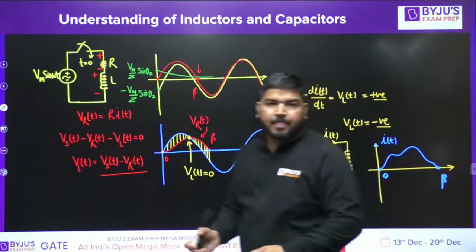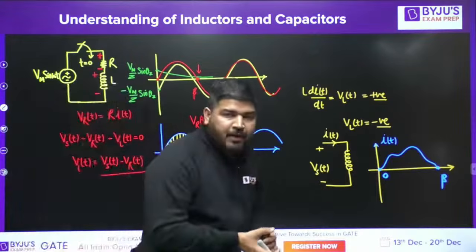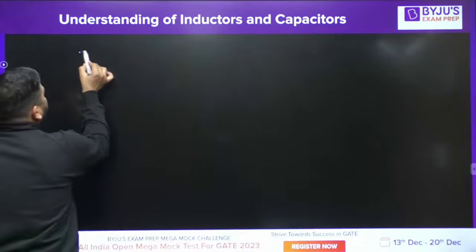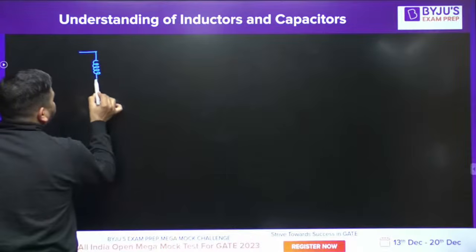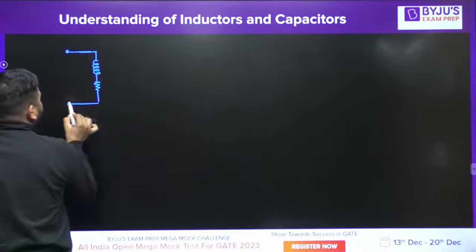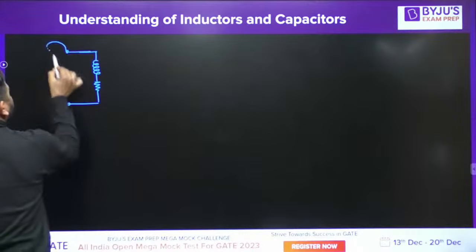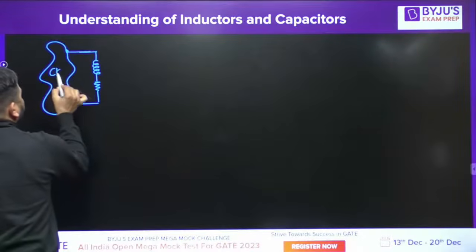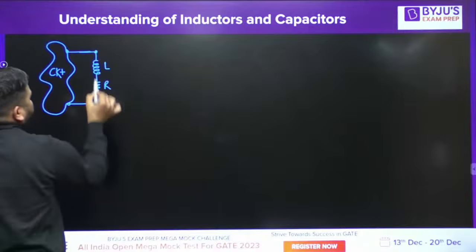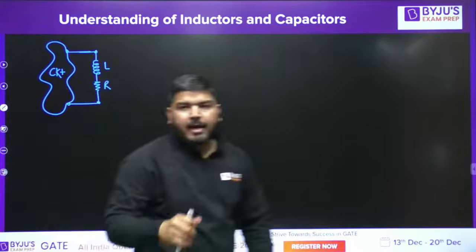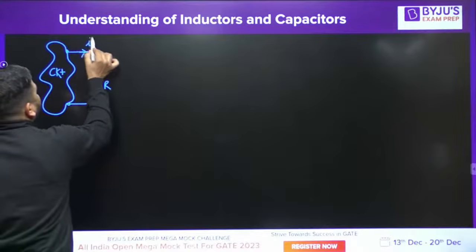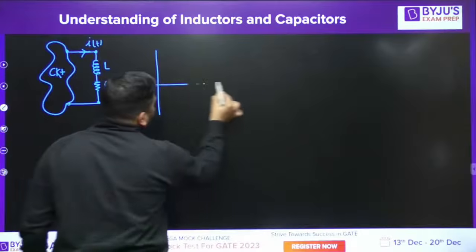It's a very important point. Let me tell you this point in a different way. Let's say I have an inductor circuit, or maybe there is some circuit in which we have some inductor connected. Let's say the circuit is like this. RL circuit is there. If the circuit contains R and L, and here is some circuit, and in that circuit there is one branch which has R and L. Now in this branch the current is IT, and the wave shape of IT is given like this.